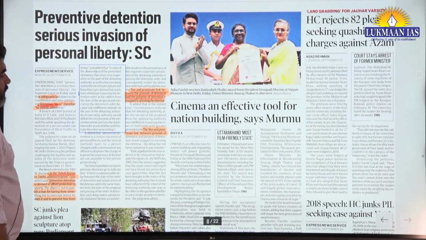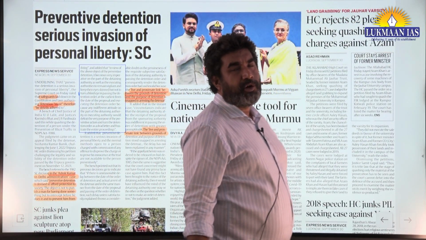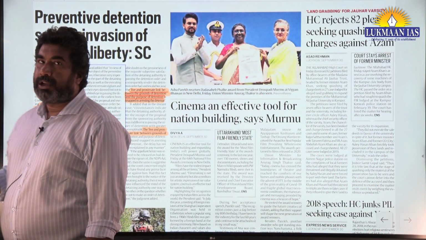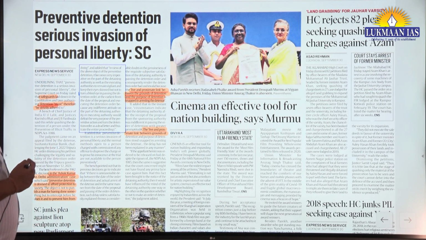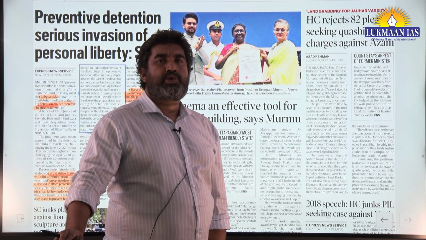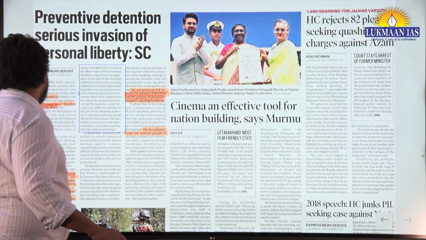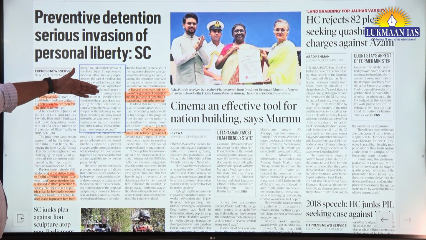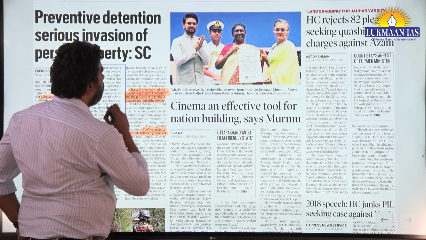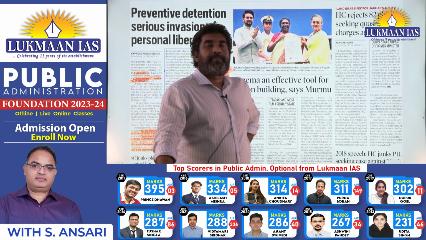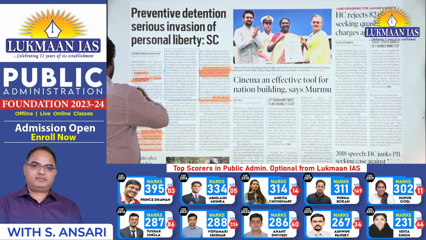is preventive detention. It was already an ongoing issue for quite some time, that the democratic government is using the tools of preventive detention to cull dissent or to stop anybody from protesting. In this, a bench of U. U. Lalit and Justice Ravindra Bhat found a live and proximate link missing. The issue is from Tripura. Okay, this news is related to paper 2.